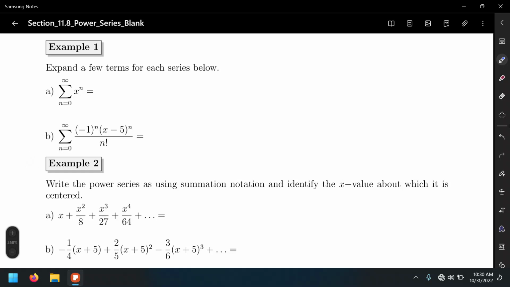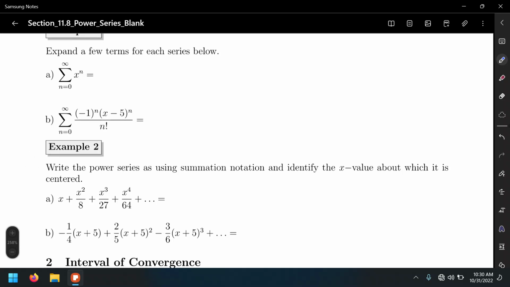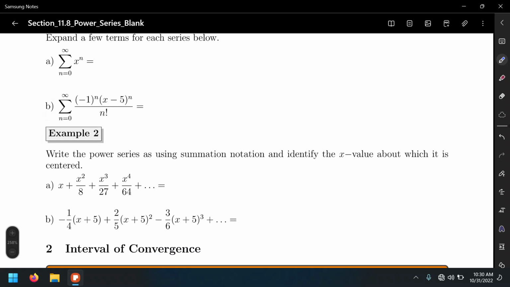And the idea is that you will see what these are going to look like. So for n equals 0, we are going to have x to the 0 power, plus the next term corresponding to n equals 1. That's x to the first power, plus x to the second power, plus x to the third power, plus it goes on forever, right?